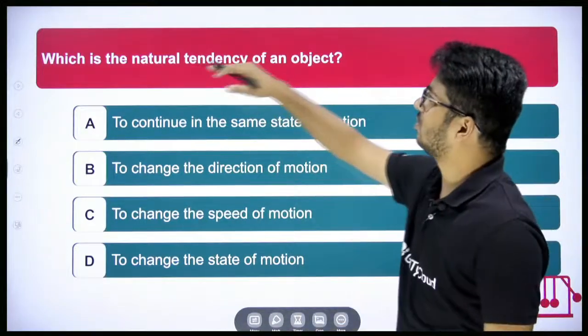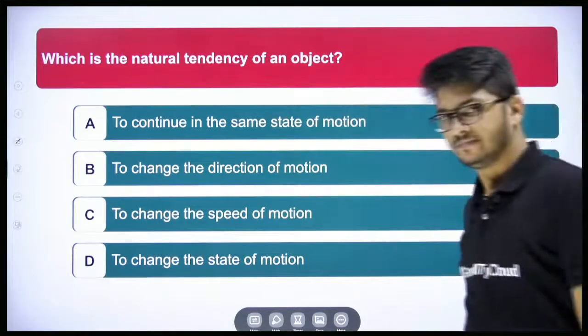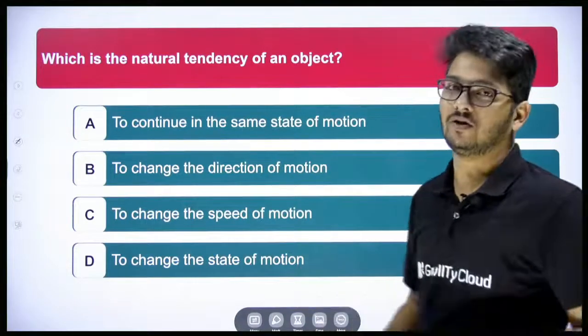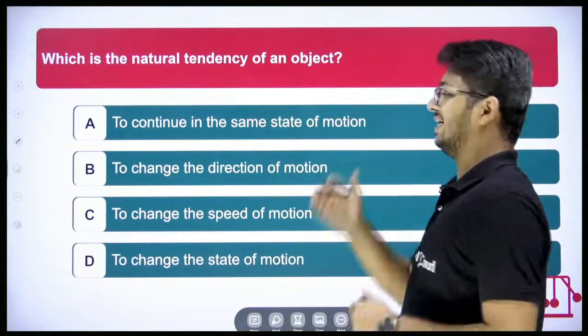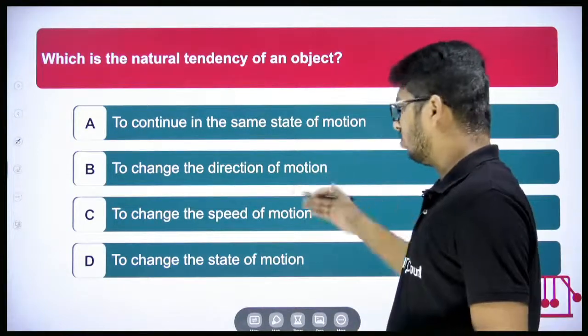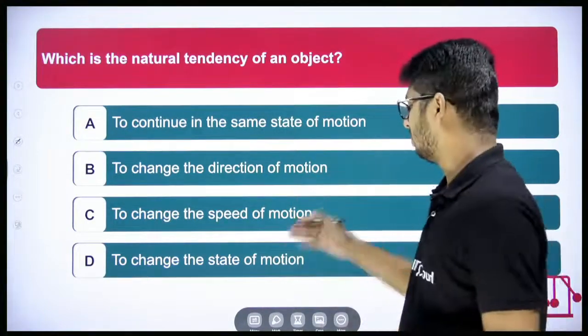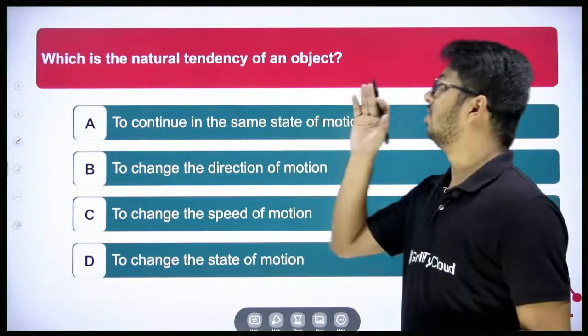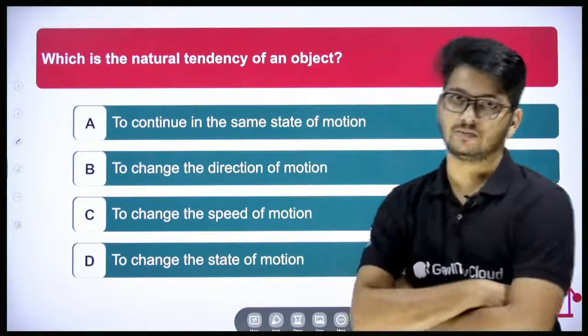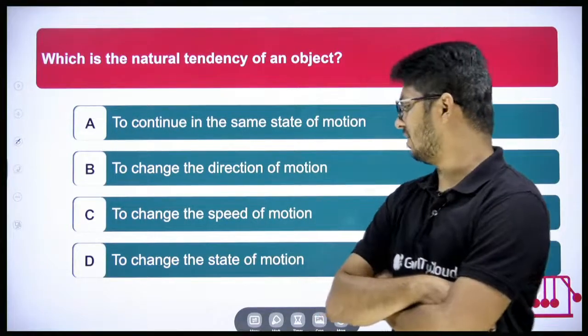What is the natural tendency of an object? The natural state of an object. A, to continue in the same state of motion. B, to change the direction of motion. C, to change the speed of motion. D, to change the state of motion. A, B, C and D. What is the natural tendency of an object? Everyone, what is that going to be?